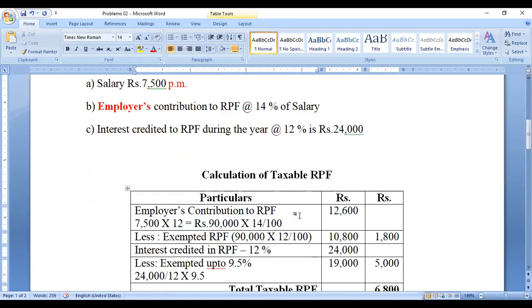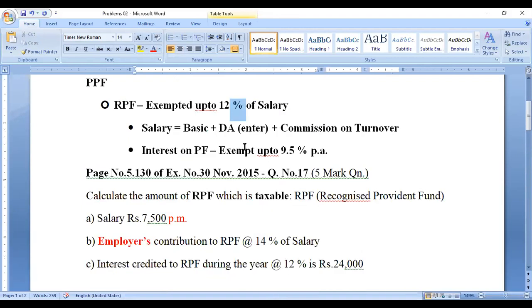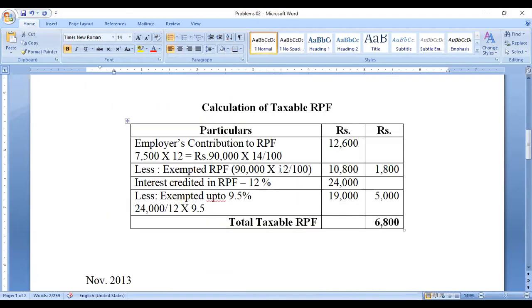Right? So what is exempted? The exempted percentage will not be given in the questions. So that is a rule. You have to remember up to 12 percentage. 12 percentage of salary, 90,000 to 12 percentage, is 10,800. So the excess amount is 12,600 minus 10,800, which is 1,800. So this amount, 1,800, is taxable. The outer column is taxable, the inner column is exempted.